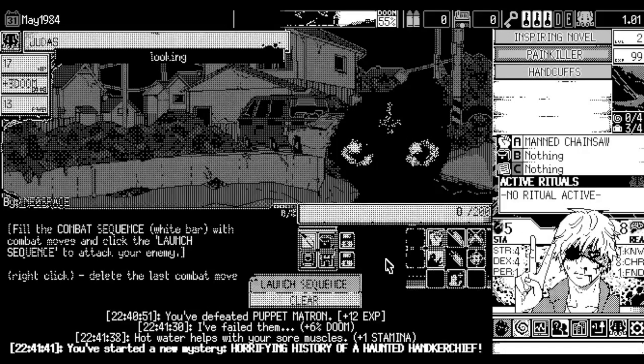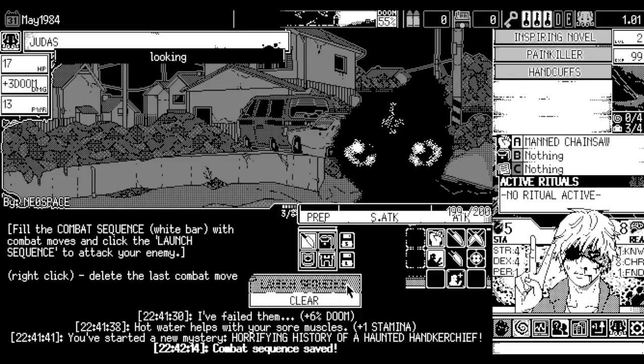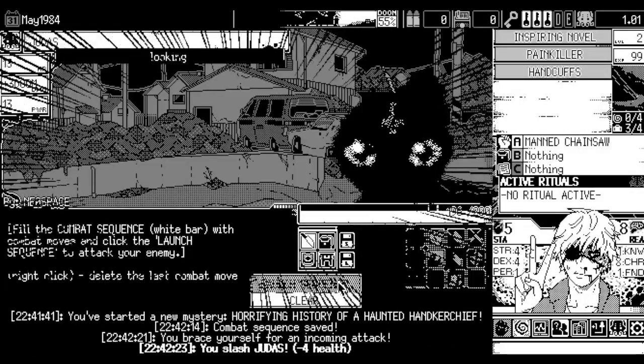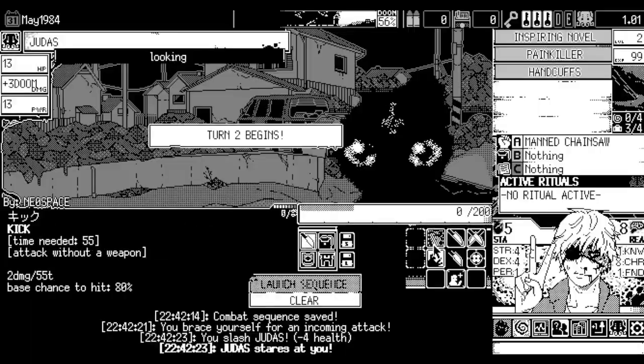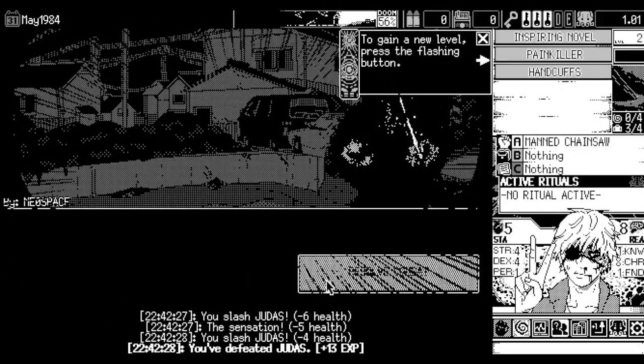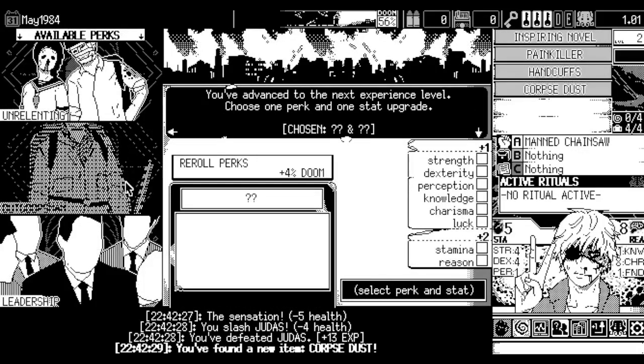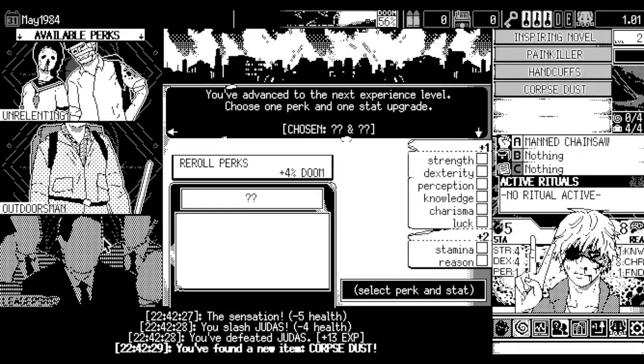So, as we run into another enemy here that is trying to doom us out, is this a one-shot? I don't think it's a one-shot. It's unfortunately not a one-shot, so we actually have to brace here. We're gonna gamble on this attack. Please, 82%. Okay, good. And prep attack, and we hope to hit this as well. Okay, good. Now, the next issue... Okay, I might have to just sit here and reroll once. Yeah, I have to reroll once.